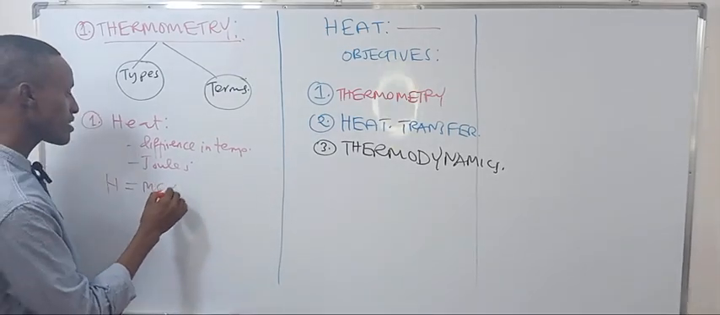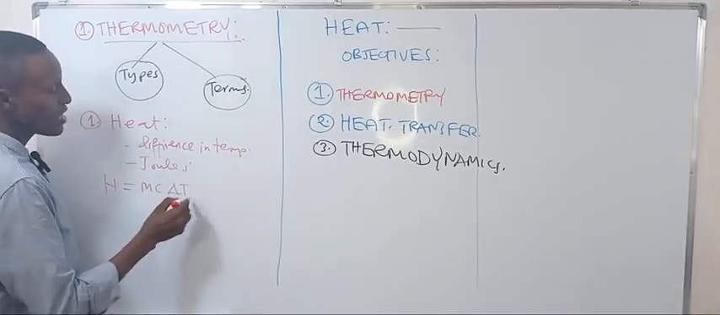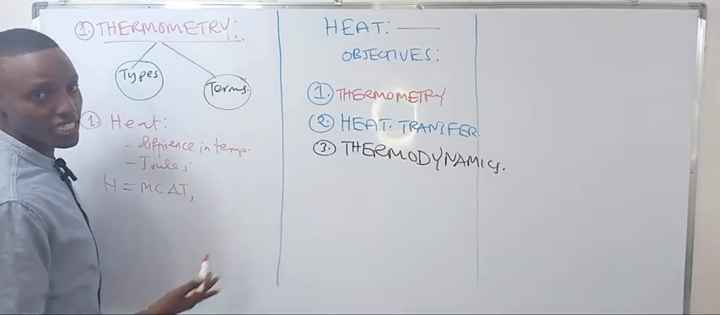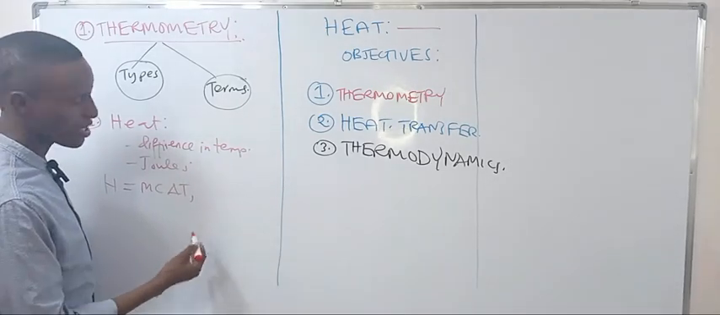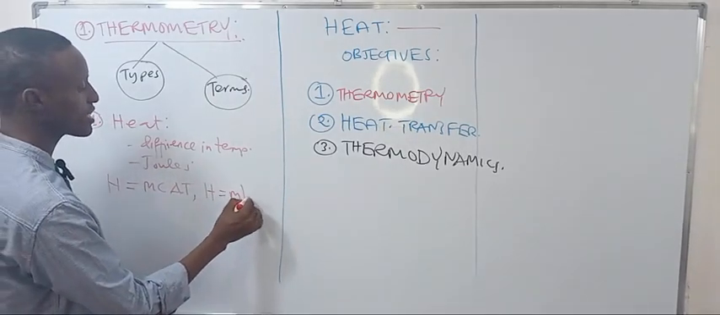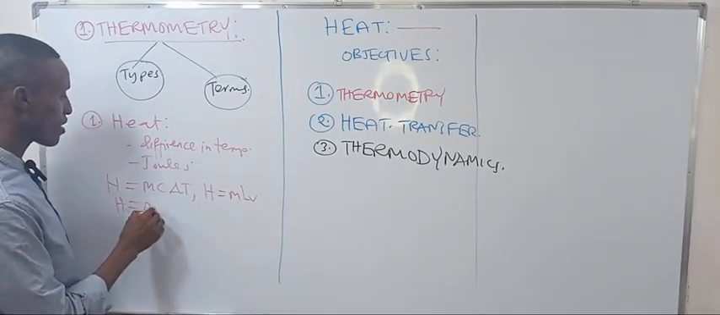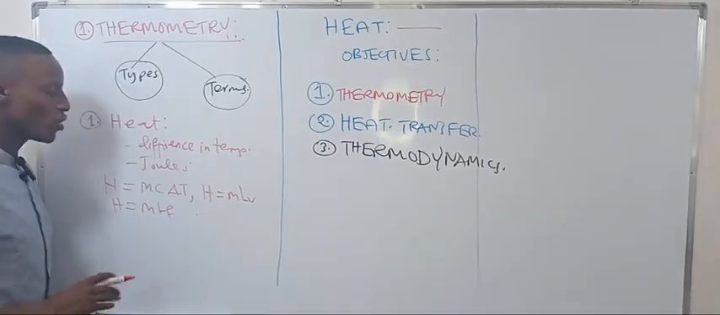So if you have your mass, you must have a change in temperature. They are directly proportional to temperature, even if you are dealing with latent heats for specific temperatures. For example, for latent heat of vaporization, you just have to have the mass and the latent heat of vaporization. If you are dealing with latent heat of fusion, you just have to have the mass and the latent heat of fusion. So that is about heat.